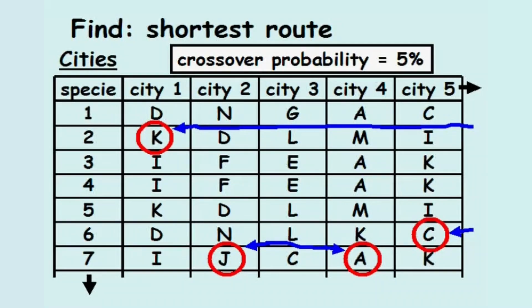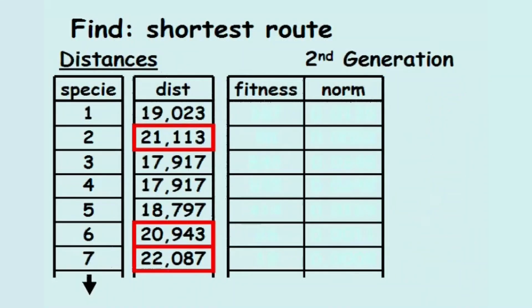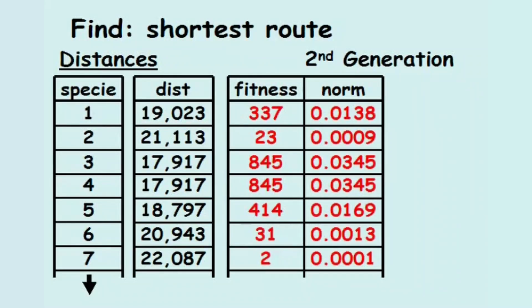To do so, crossover is again performed at the crossover probability of 5%. The affected distances are recalculated, and the fitness and normalized fitness values are calculated as before.